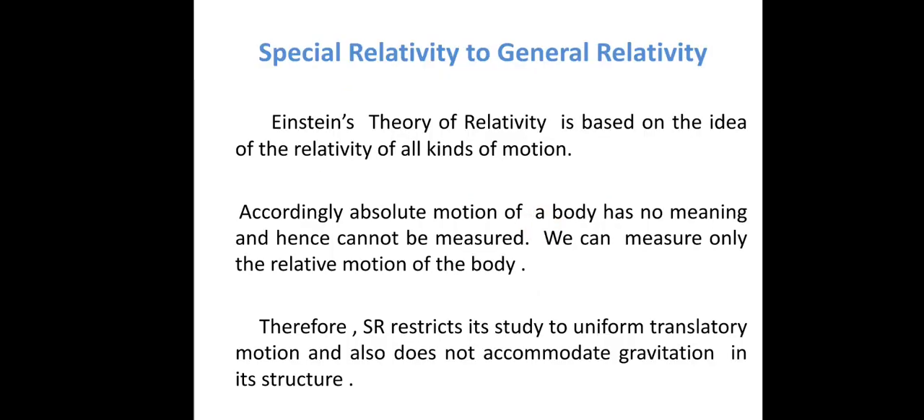Therefore special relativity deals with uniform translatory motion and, as we saw in the last lecture, it does not take gravitation into account, that is, it is devoid of gravitation. So special relativity has no gravitation. But we know that the planets revolve around the sun and the moon revolves around the earth; the moon does not fall towards the earth because of the gravitational force, right? So there is gravitation, as you know.